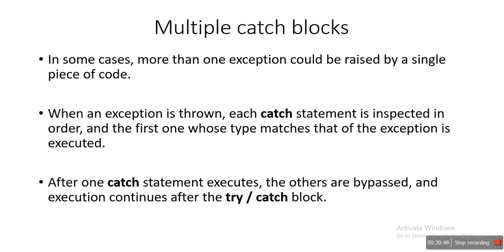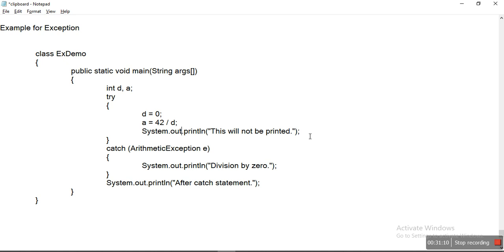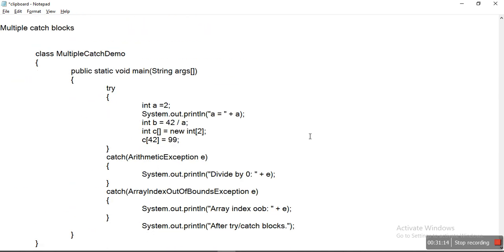Even if you handle every exception generated by the try block using catch blocks, the normal flow of execution continues. Now we'll see an example of how to handle multiple catch blocks, meaning how to handle multiple exceptions.